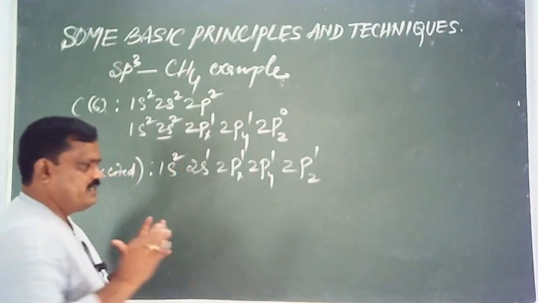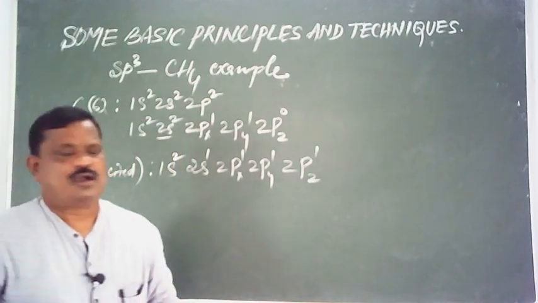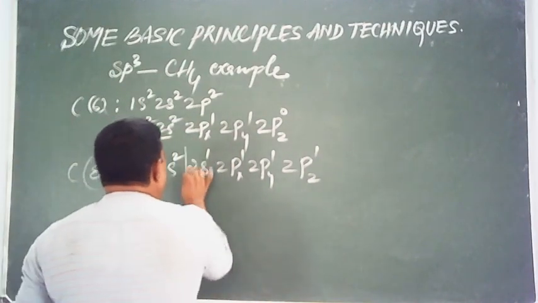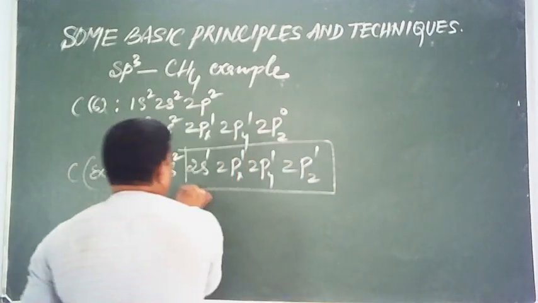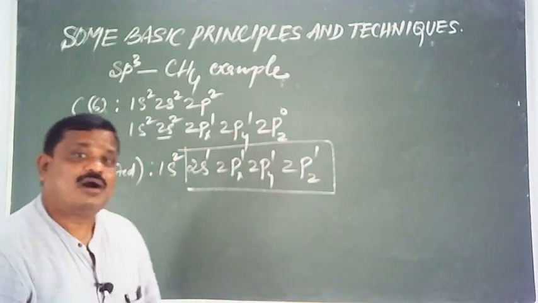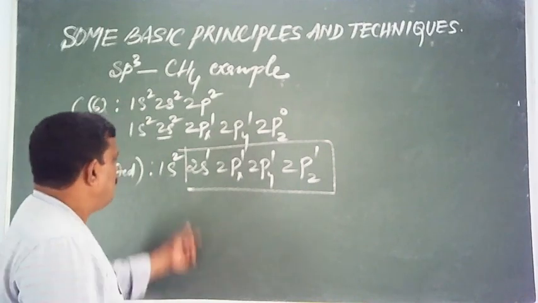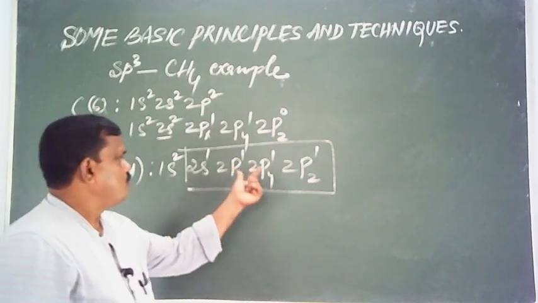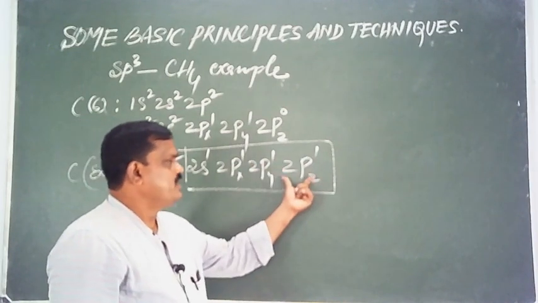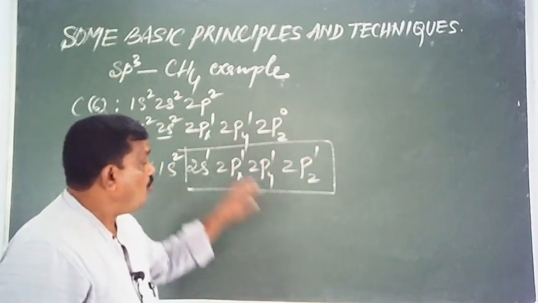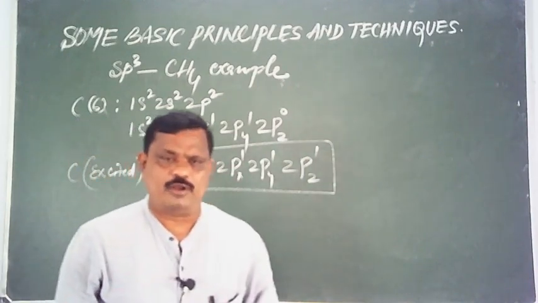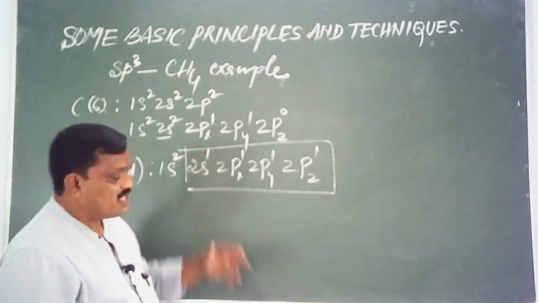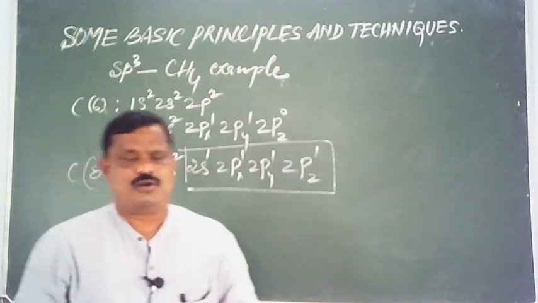You see here, in the excited state, carbon has 4 unpaired electrons, 4 half-filled orbitals: 2s1, 2px1, 2py1, 2pz1. All these 4 orbitals are available for bond formation.